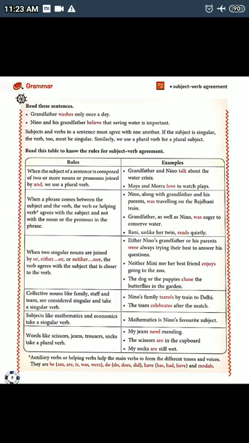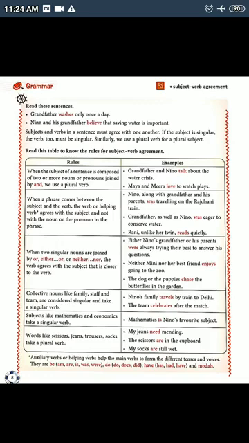Neither Minnie nor her best friend enjoys going to the zoo. So here we can see that we have to take the verb according to the nearest subject, that is after the neither nor or either or.